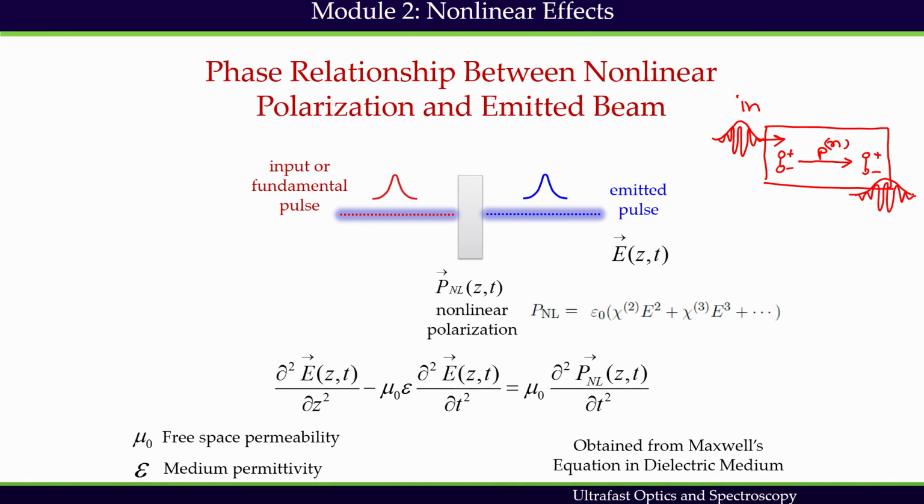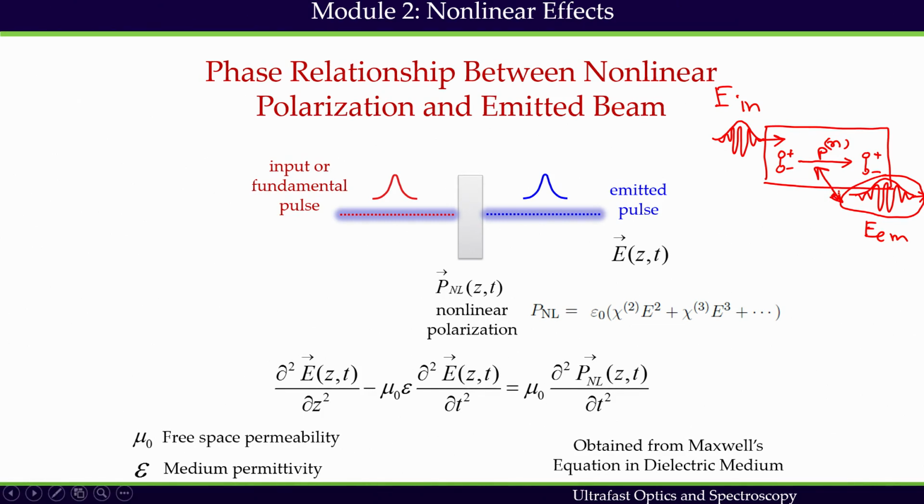Now, whether we will get this emitted beam or not depends on the phase relationship. So, this is the emitted beam, this is the input beam. Whether we will get any intensity or any field strength for this emitted beam depends on the phase relationship between the induced polarization and the emitted beam.